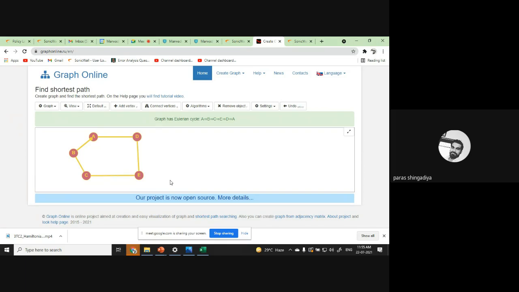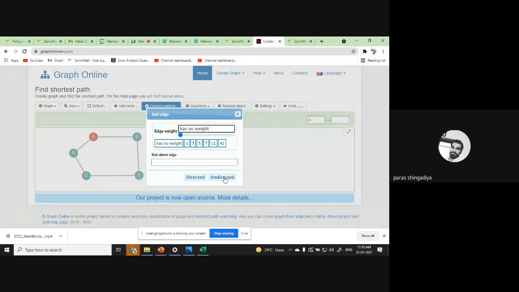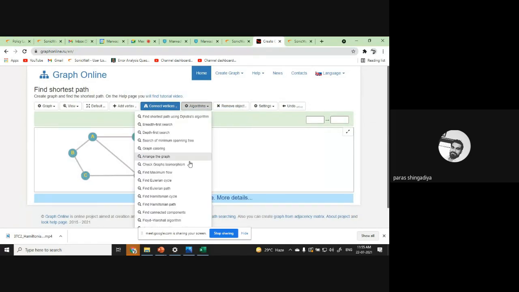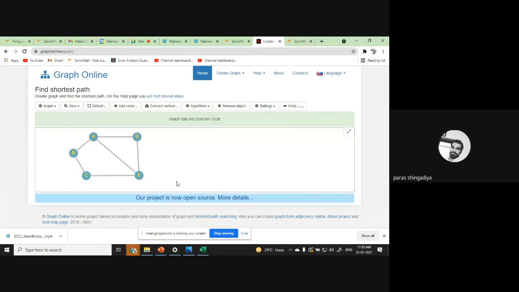If it is not Euler, suppose I modify this graph, if I connect A and E, okay? Now this graph is modified and it is not Euler. So let's check it this way. It will be processed and the result is, the graph is not Euler.